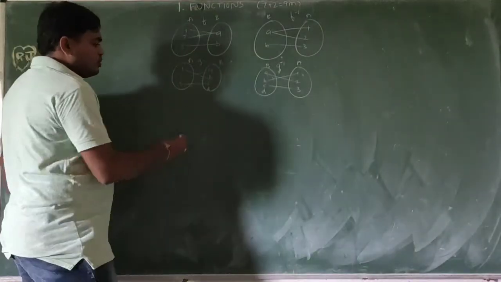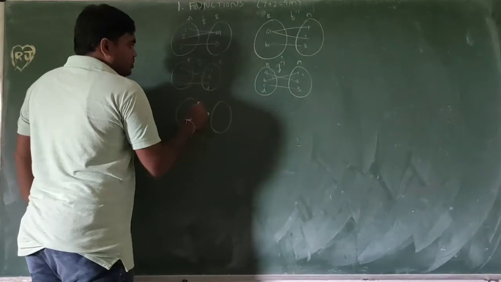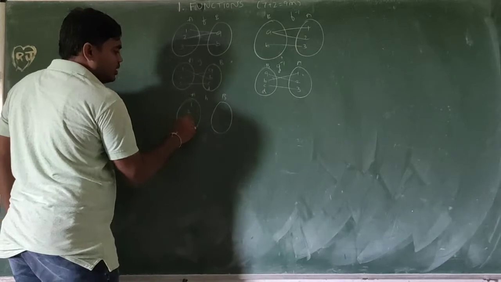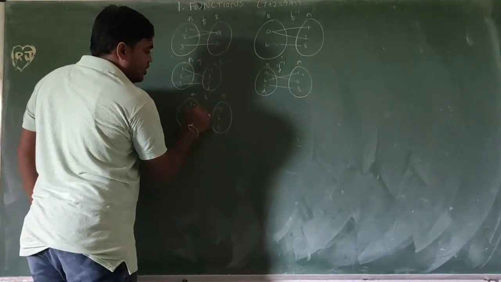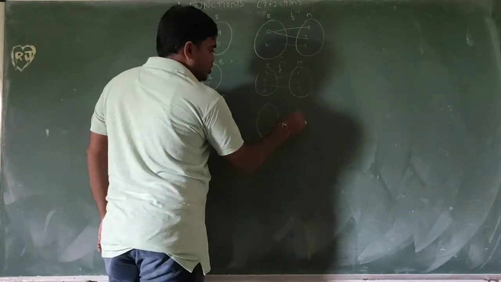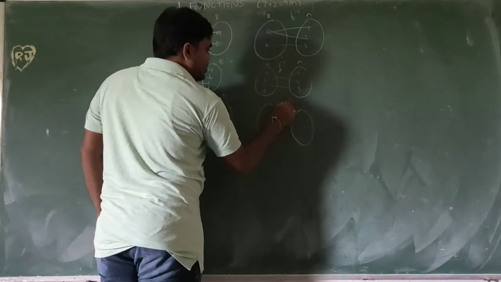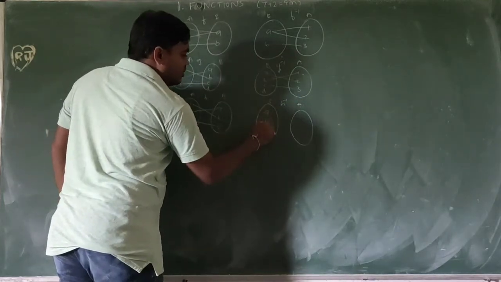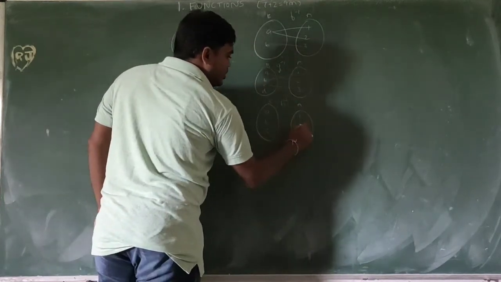Okay, now h: a, b and 1, 2, 3; a, b, c. 1 maps to b, 2 maps to a, 3 maps to c. So h inverse goes from b to a: a, b, c to 1, 2, 3.